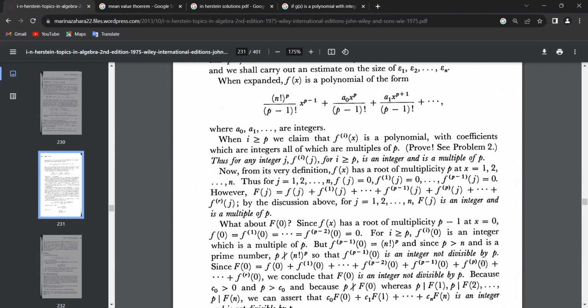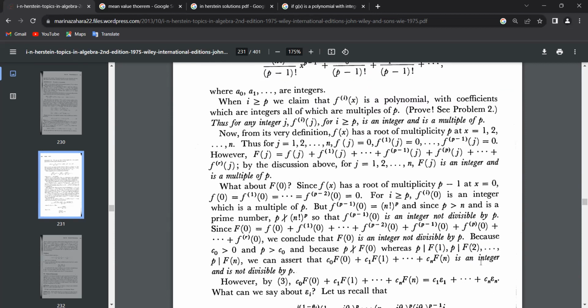It's important that the others are divisible by p so that we only have one term which is not divisible, so the sum is not divisible.